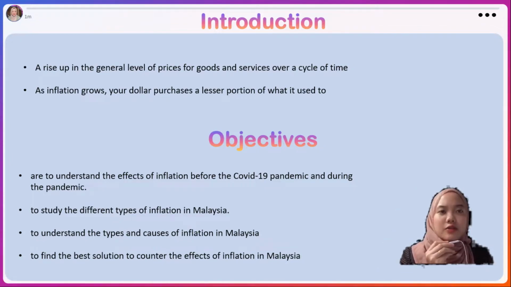Objective of the research. Firstly, to understand the effects of inflation before the COVID-19 pandemic and during the pandemic. Secondly, to study the different types of inflation in Malaysia. Thirdly, to understand the types and causes of inflation in Malaysia. And lastly, to find the best solution to control the effects of inflation in Malaysia.